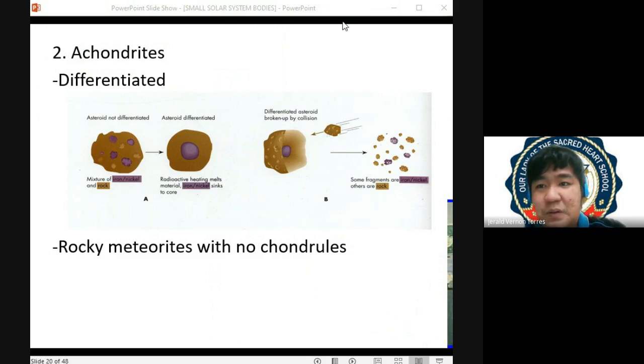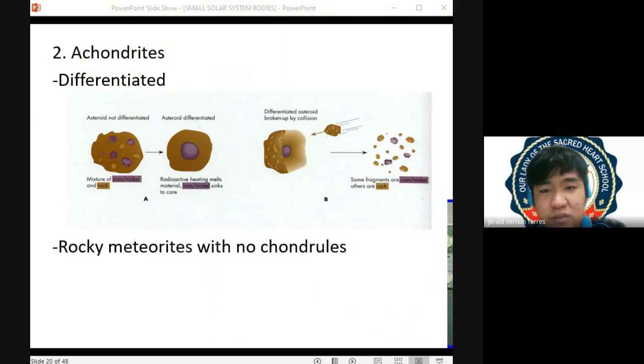Di ba sabi ko, kunyari, dito na stripped yung material sa outer layer, we would expect a stony meteoroid, no? We will expect a stony meteoroid form of achondrites. Paano naman kung dito sa middle ng differentiated asteroid? Is it a stony or a metallic asteroid? Can someone answer my question?